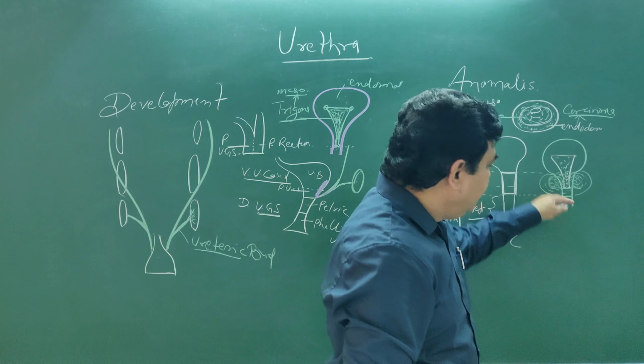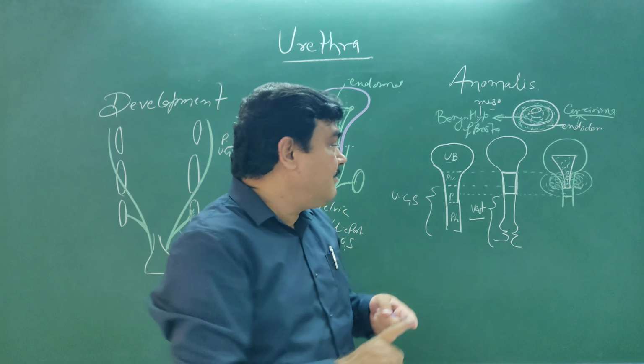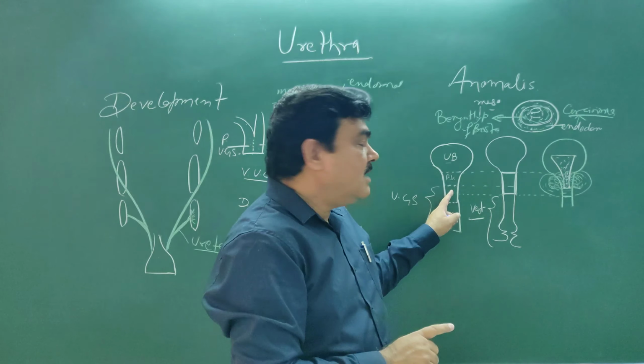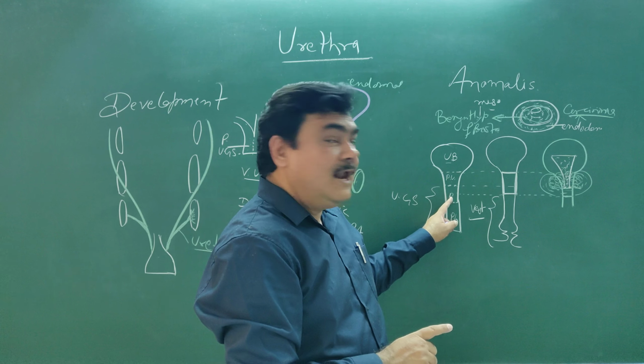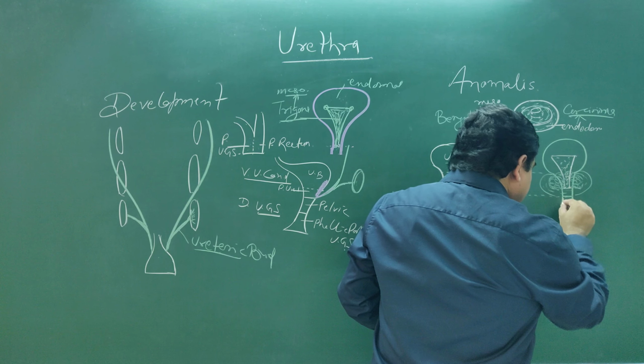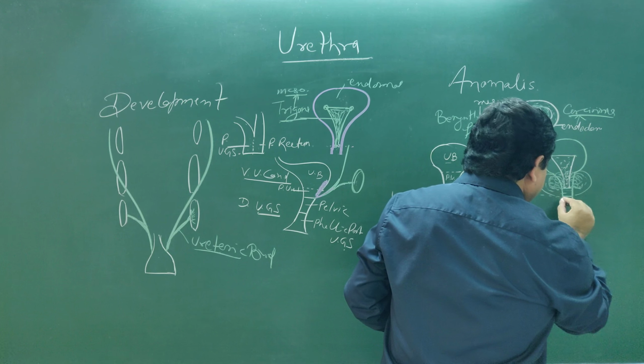So this is the prostatic urethra. From here to here, prostatic urethra. So the prostatic urethra develops from the primitive urethra plus the proximal part of the pelvic urogenital sinus. And another part is the membranous urethra. After this there is the membranous urethra also.